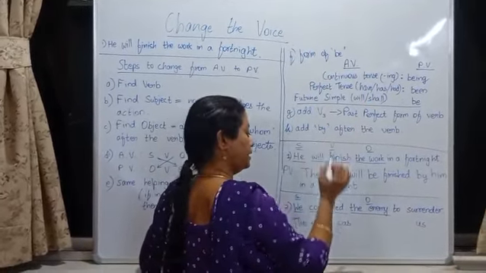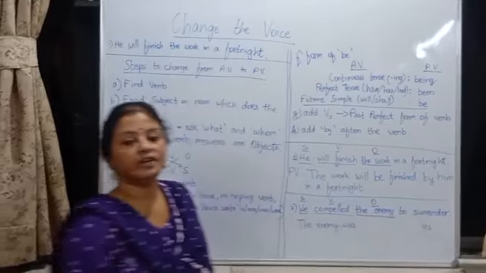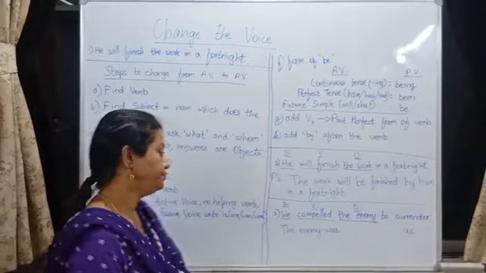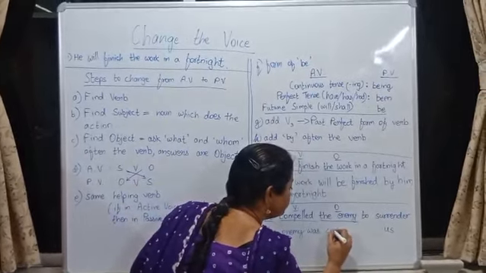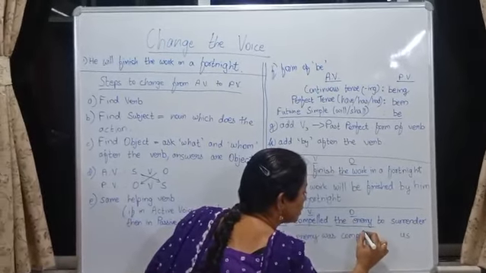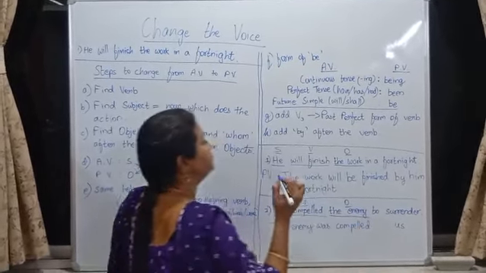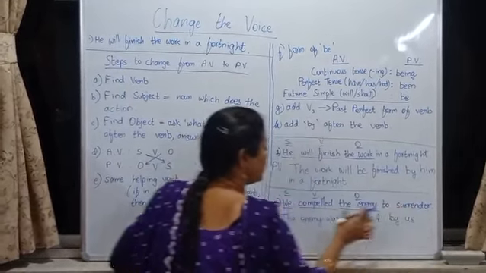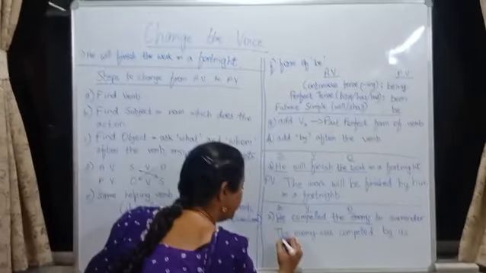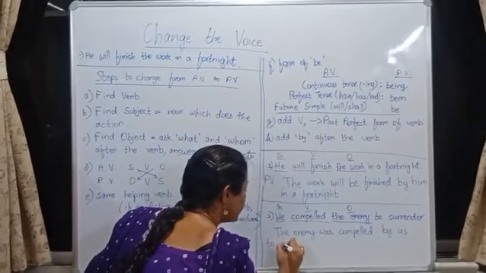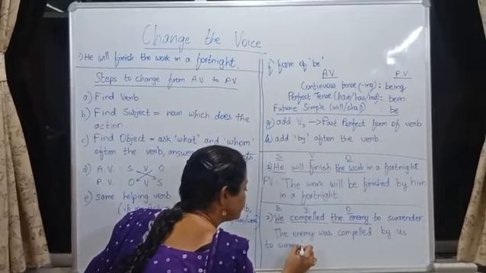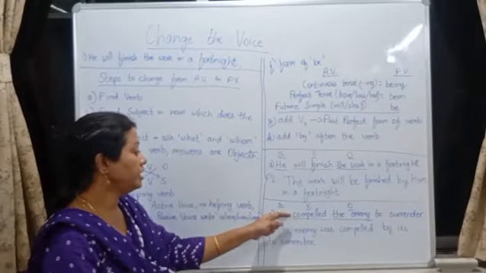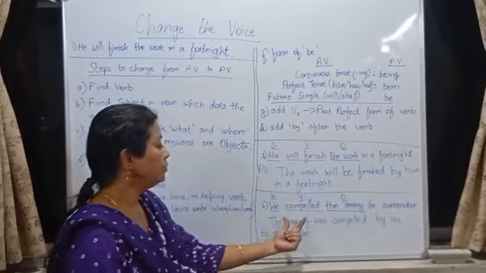Next, add V3. V3 is compelled. V1, V2, V3: compel, compelled, compelled. So V3 is compelled. Then add by. By us. To surrender will be in the last place only. To surrender. So, this is the correct answer. We compelled the enemy to surrender. The enemy was compelled